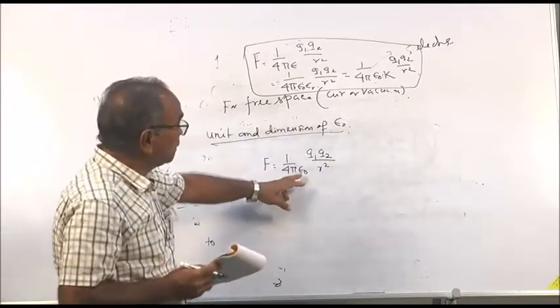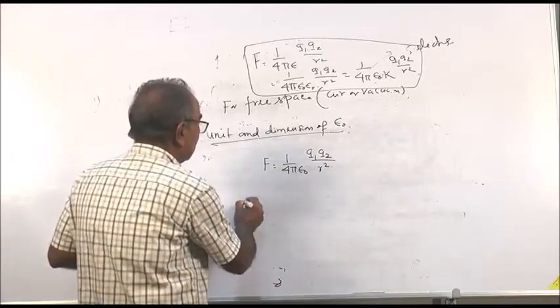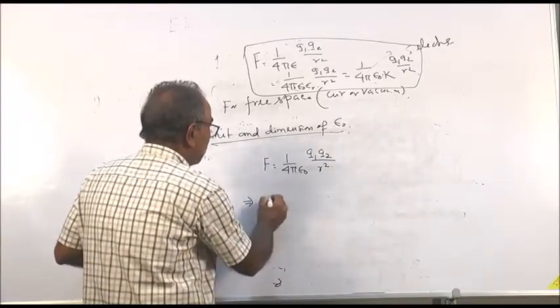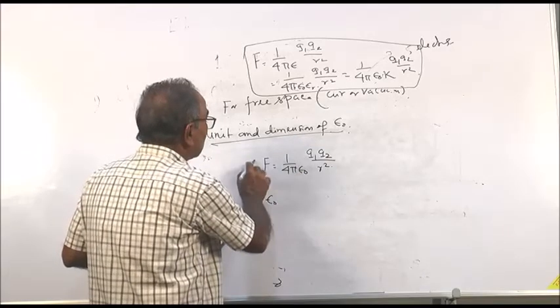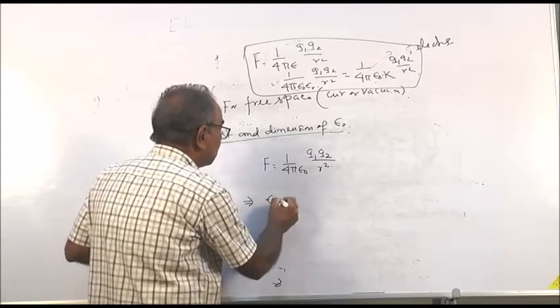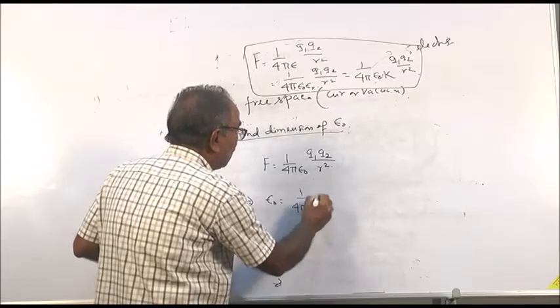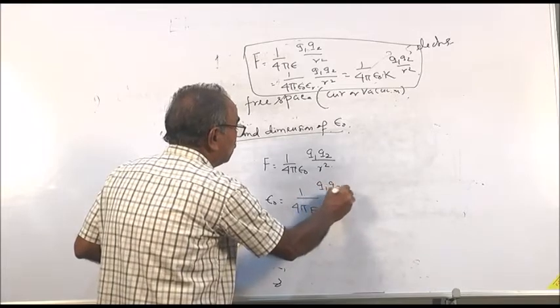Epsilon 0 is permittivity in free space or air. Then from this, epsilon 0 comes here, F goes there, so epsilon 0 is equal to q1 q2 by 4 pi F r square.